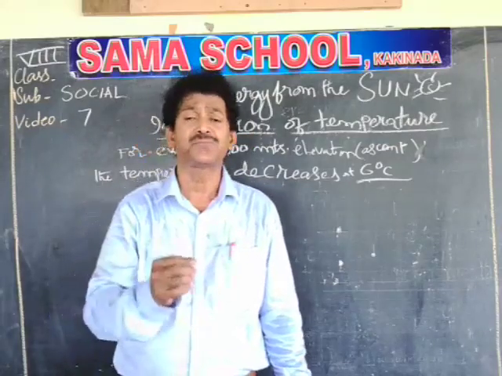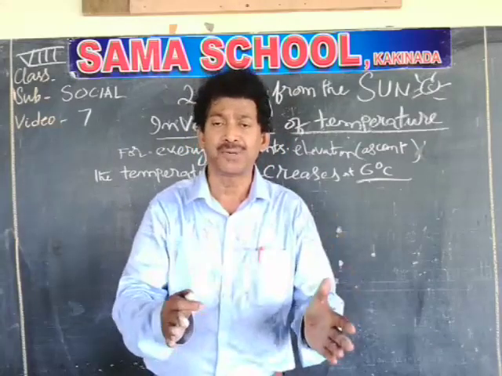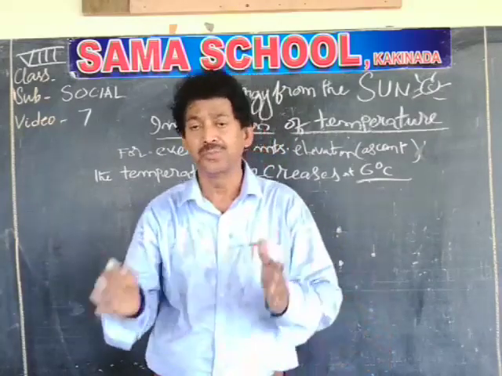But some places of Kakinada are below sea level. There are three heights: above the sea level, at the sea level, below sea level.